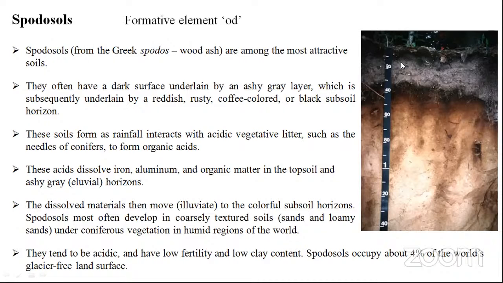As the conditions are highly acidic, the aluminum dissolving will be very high. So all the material will be leached off, eluviated, E-L-U-V-I-A-L, students. My pronunciation sounds very similar, but be careful: eluvial. Everything will be washed out, so we get the gray color, and all the oxides will be going to the subsurface soils. So you can see some rusty or coffee color conditions here. So this is regarding the spodosols.